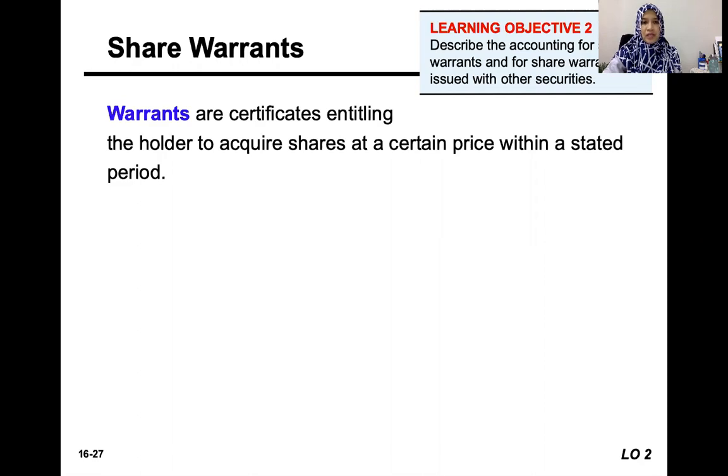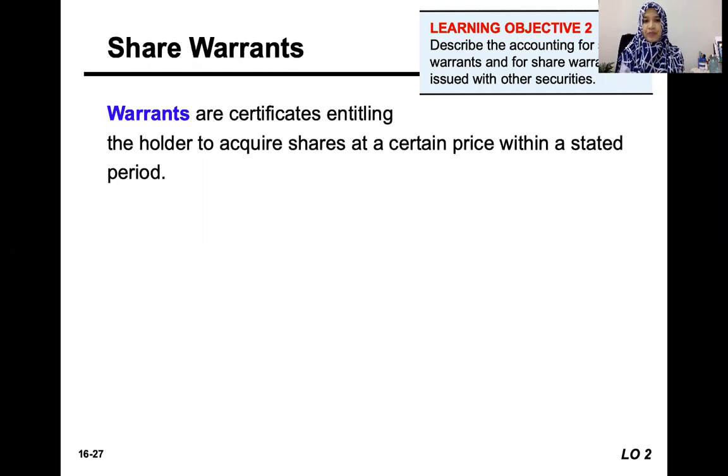Okay, next we discuss share warrants. A share warrant is a certificate that gives the holder the option or the right to buy the ordinary shares of the company at a fixed price stated in that certificate. Previously, with convertible bonds or convertible preference shares, at one point in the future you can convert those bonds or preference shares into ordinary shares.